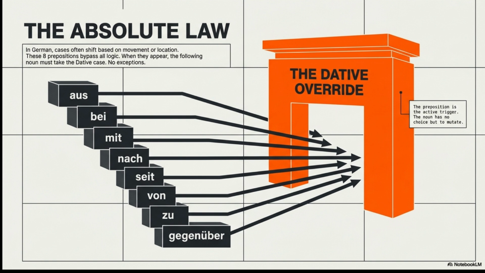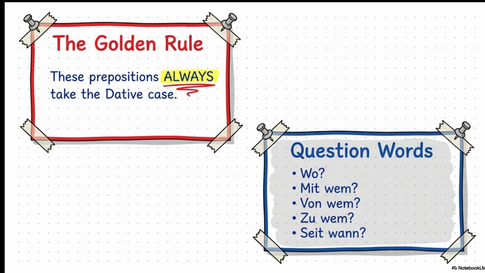If you're preparing for the Goethe A1 or A2 exam, or if you want to speak German fluently in everyday life, this lesson is for you. So by the end of this video, you will know all 8 dative prepositions, understand how to use them correctly and remember them easily. So let's get started.